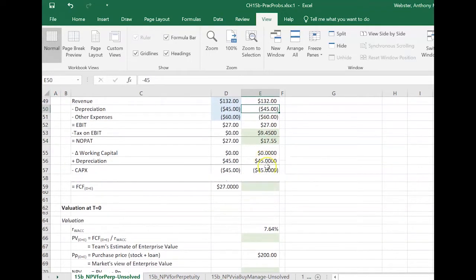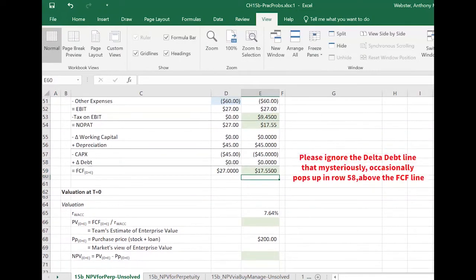So that's 45. But then, wait a second, if the company is in steady state forever, its CapEx will match its depreciation. The amount it has to spend on maintaining its equipment should be exactly the same as the measured amount of wear on its equipment. So we have plus 45 minus 45, which in most circles is equal to zero. So in this case, the free cash flow available to all the financial stakeholders is equal to the NOPAT. And that's going to be true for any steady state kind of firm.